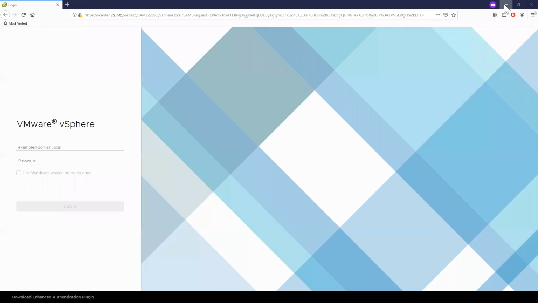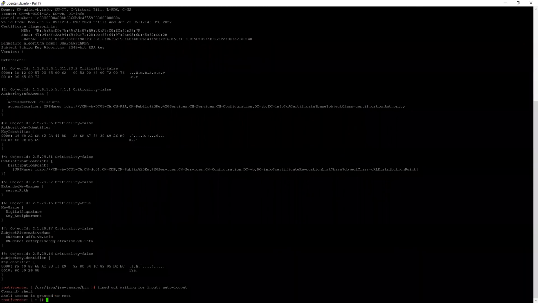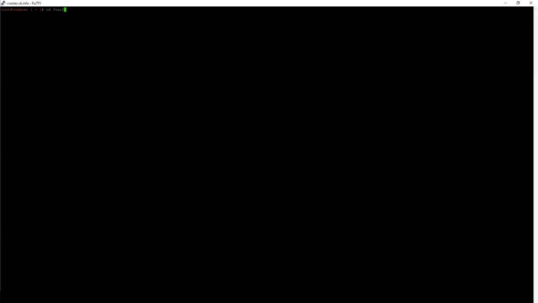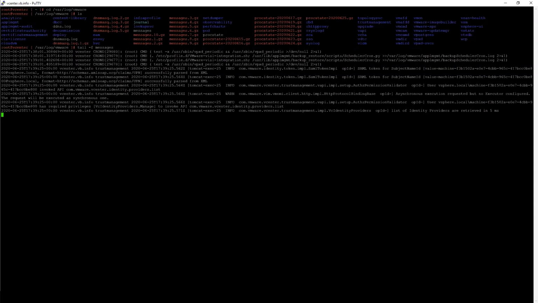And then if we head back over to the VCSA, we'll just start here at the top. Under var log VMware, oh my gosh, it's like I can't type. There we go. We have a number of logs in here. Messages ends up being a really, really good log, right?